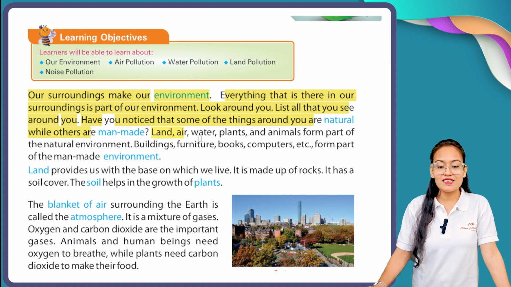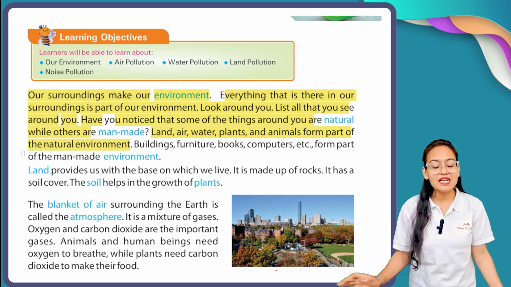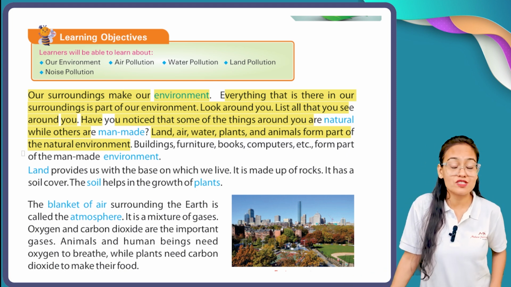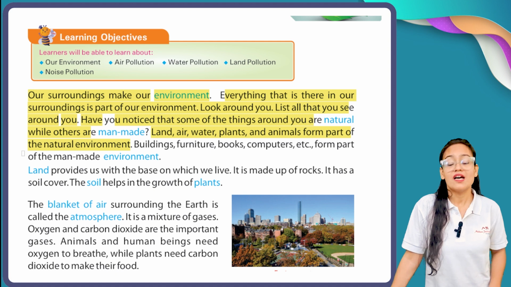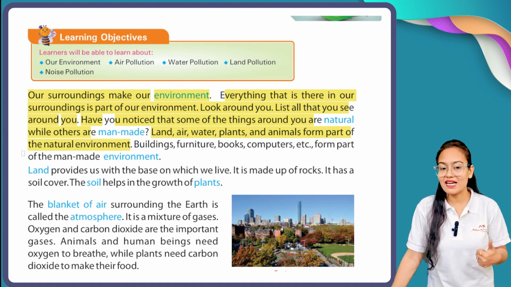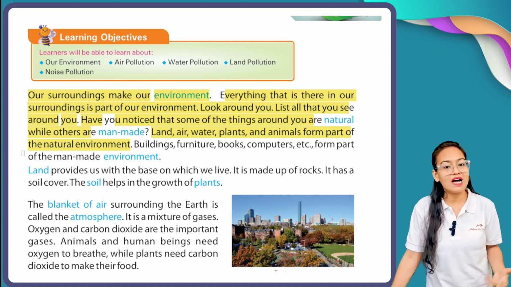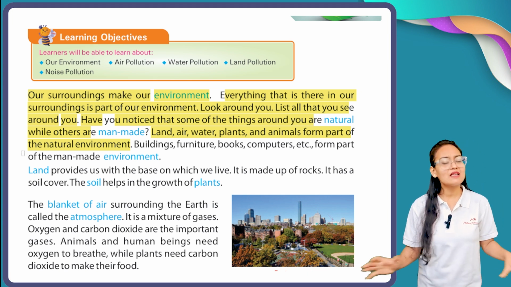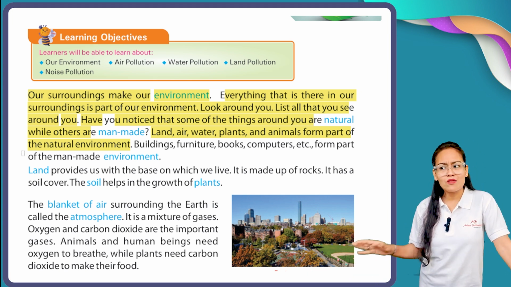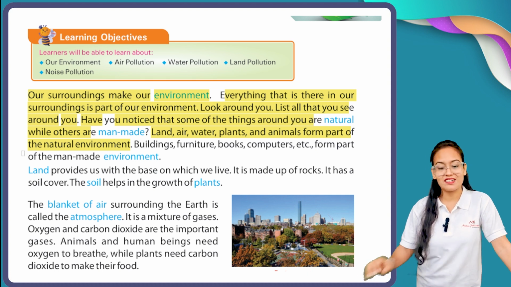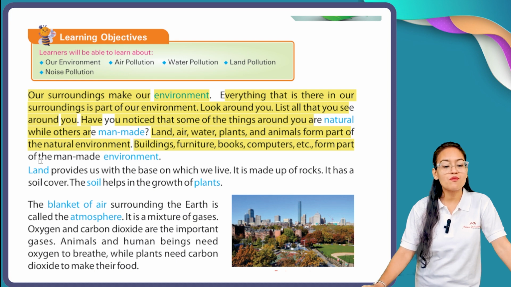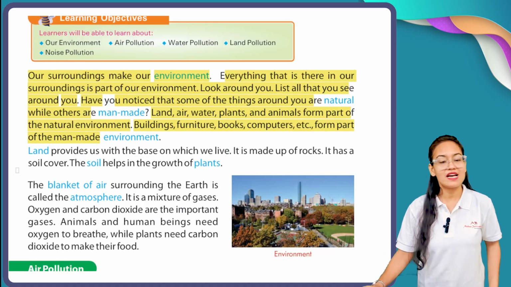Land, air, water, plants and animals form part of the natural environment. Now, what is the meaning of the natural environment? The things which are present in your natural environment are your land, your air, water, plants, animals. They are the part of your natural things. But what makes man-made surroundings? Let's have a look. Buildings, furniture, books, computers, etc. form part of the man-made environment. So all this forms a part of the man-made environment.